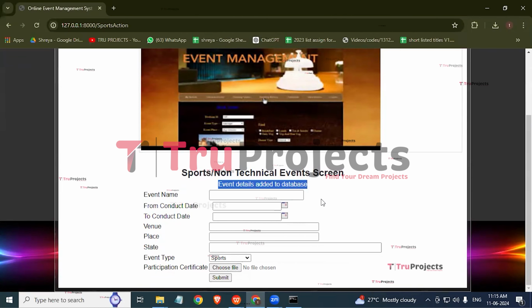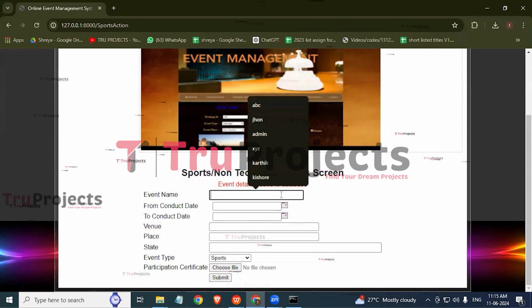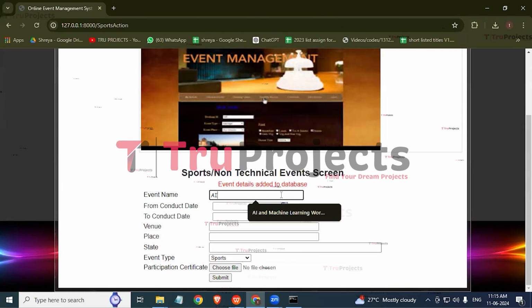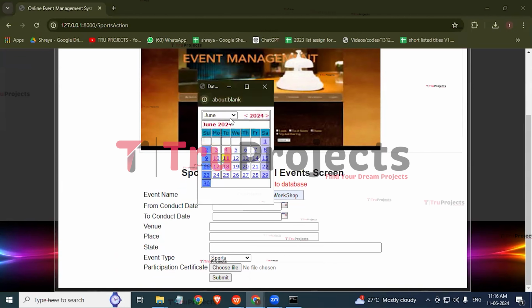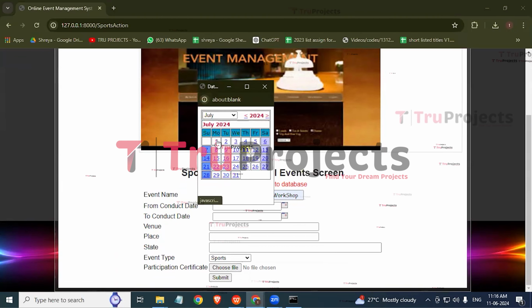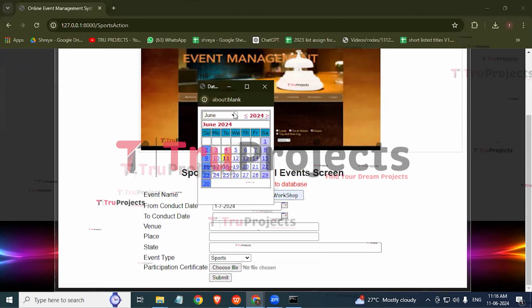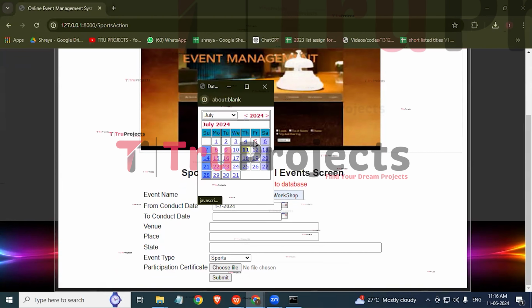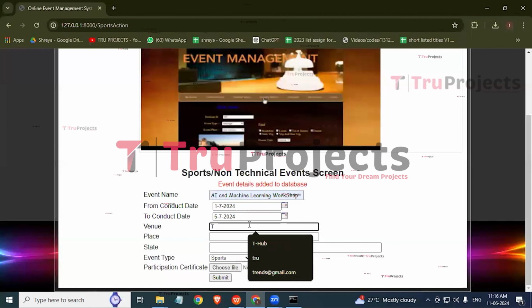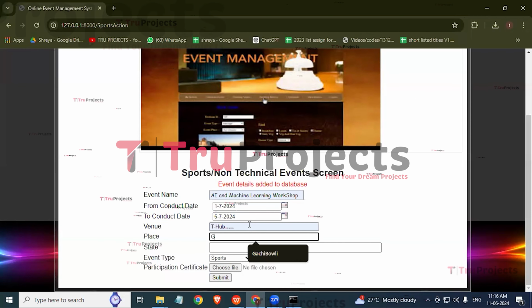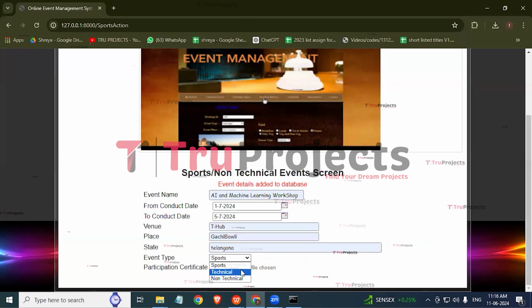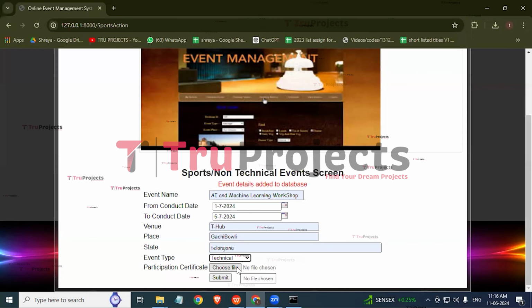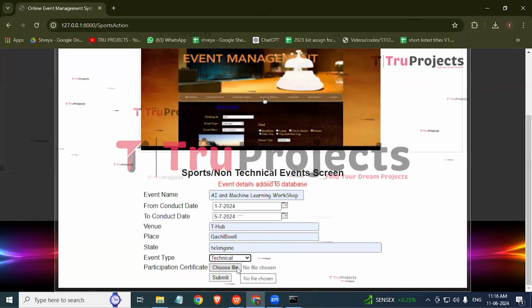Now let us manage an event related to technical. So the event name is AI and machine learning workshop. It will commence from July 1st to July 5th. And the venue is T Hub, the place is Gachibowli, and the state is Telangana. Here we need to select the event type. The event type is technical, and here we need to click on choose file to upload the certificate image, that is, the workshop image.